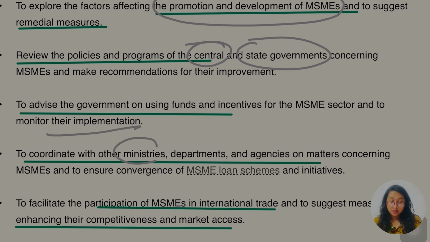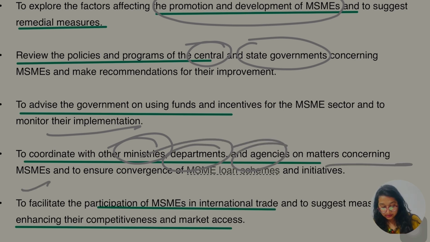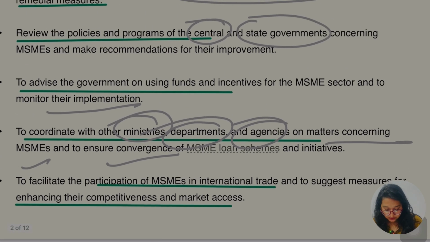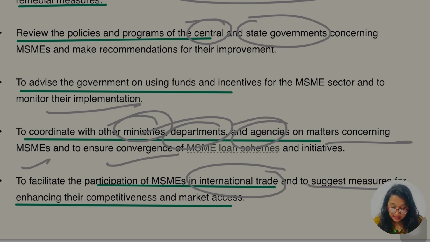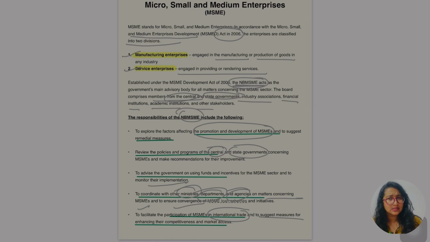Fourth, to coordinate with other ministries, departments and agencies on other matters concerning MSME and to ensure convergence of MSME loan schemes and initiatives. And last, to facilitate the participation of MSME in international trade. So apart from the domestic market, they are also helping them grow in the international market, and to suggest measures for enhancing their competitiveness and market access. Hope it is clear up to this.